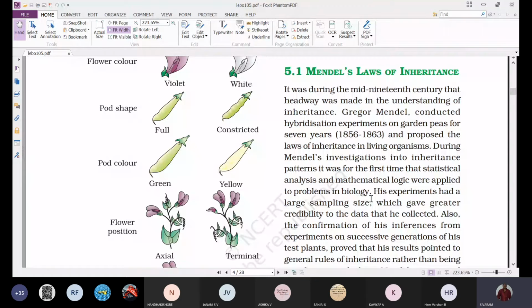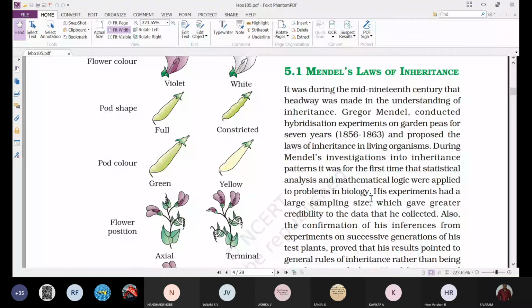So the laws of Mendel came in 1865, but the experiments were conducted between 1856 and 1863, a span of 7 years. That much long time he took to get his results.